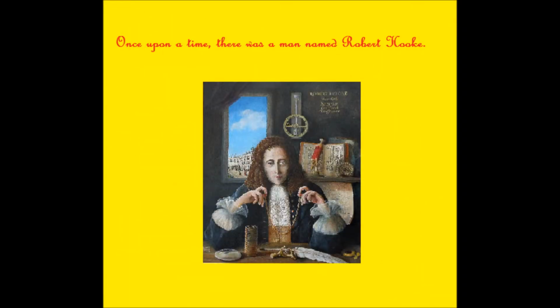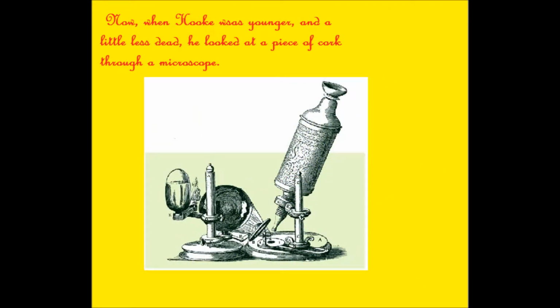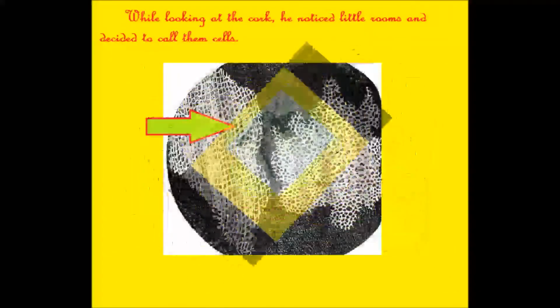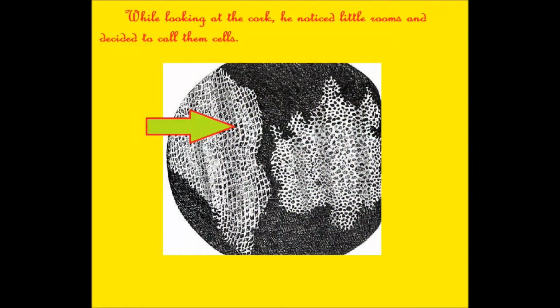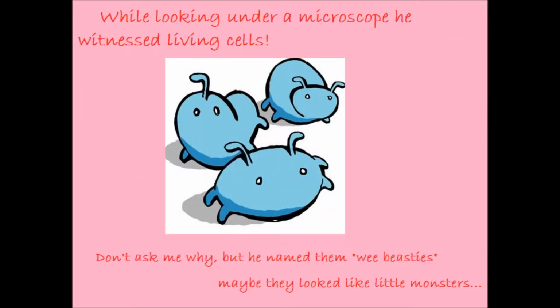Once upon a time, there was a man named Robert Hooke. Now, when Hooke was younger and a little less dead, he looked at a piece of cork through a microscope. While looking at the cork, he noticed little rooms and decided to call them cells. Many years later, a man named Anton van Leeuwenhoek decided he would pick at his teeth a bit and see what was on them. While looking under the microscope, he witnessed living cells and decided to name them wee beasties.